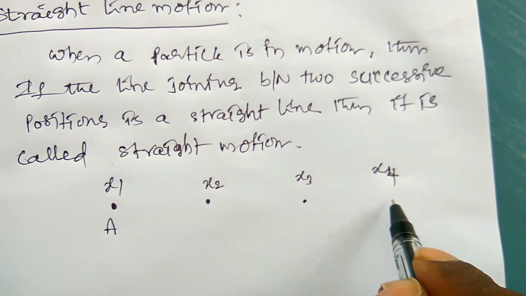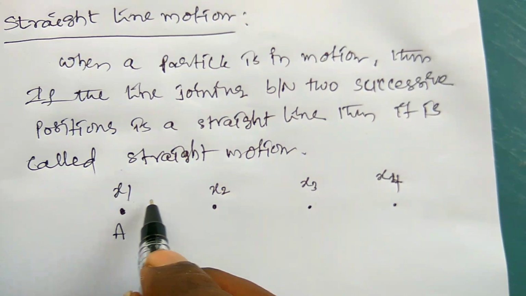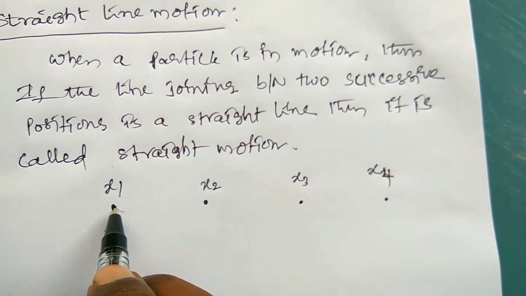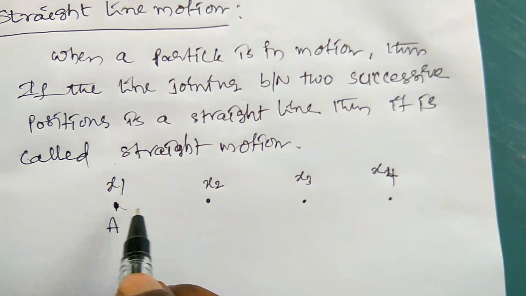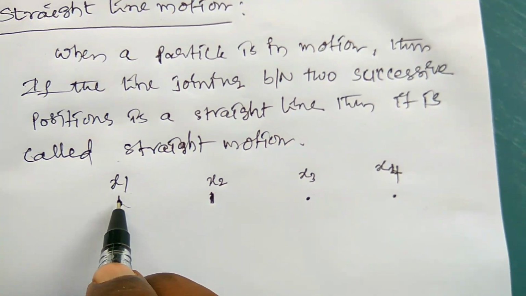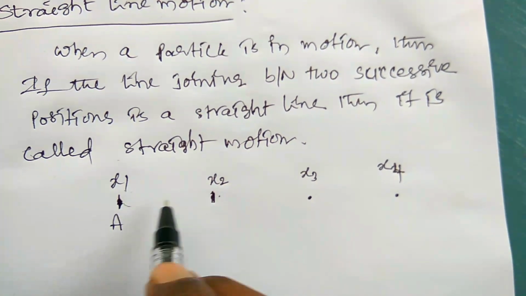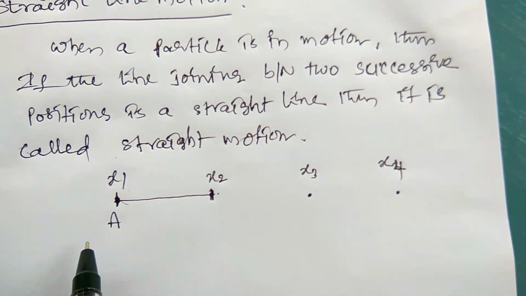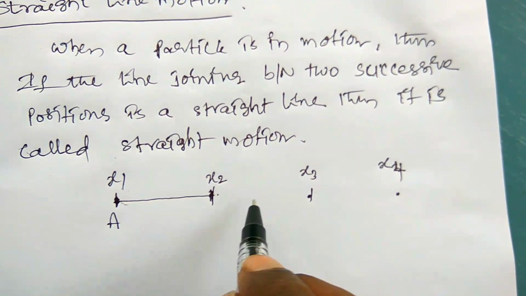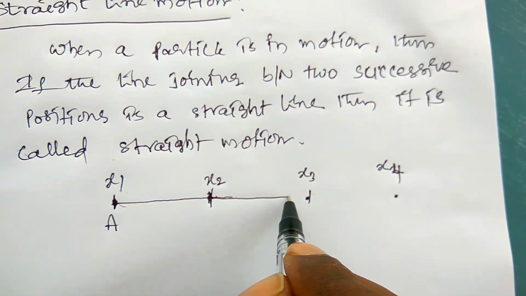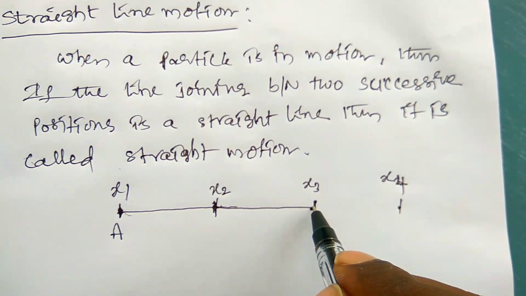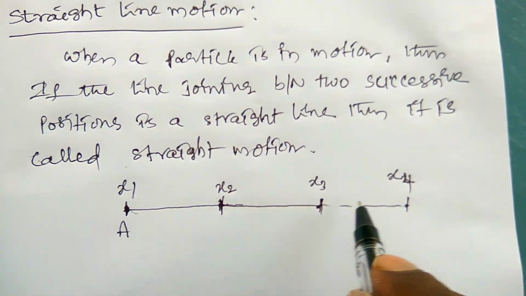So these are the positions of the particles: x1, x2, x3, x4. A is the particle, and two successive positions mean the positions of the particles side by side, first particle and second particle, this one and this one. Between these two we join a line, and it will be a straight line. From these two successive points, we join the line, and it will be a straight line. From these two, we join the line, and it will be a straight line. So this is straight line motion.